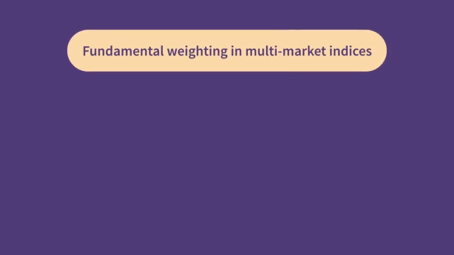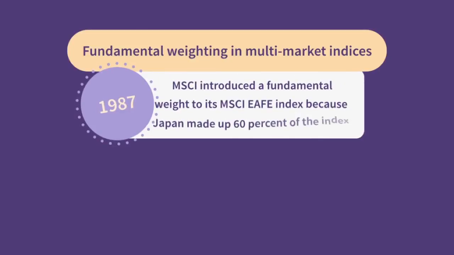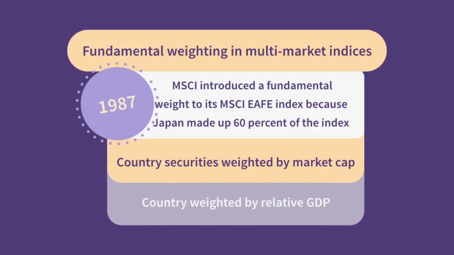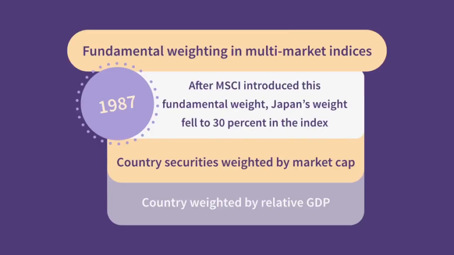Some index providers institute a fundamental weight in their multi-market indices. In 1987, MSCI introduced a fundamental weight to its MSCI EAFE index because Japan made up 60% of the index at the time. Country securities are now weighted by market cap, and then countries are weighted by their relative GDPs. After MSCI introduced this fundamental weight, Japan's weight fell to 30% in the index.